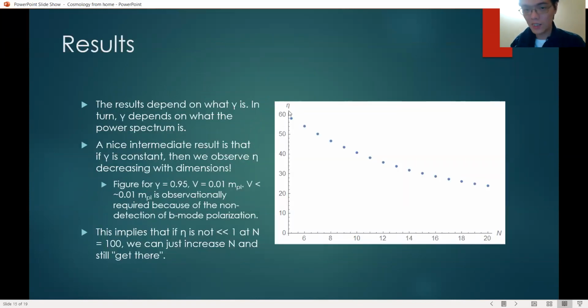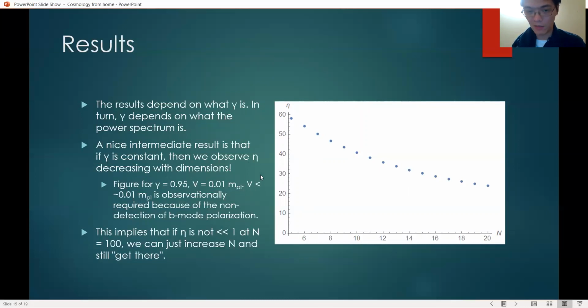So the value of eta depends on what the value of gamma is, and gamma depends on what the power spectrum is. So a nice intermediate result that we get is that if we set gamma to be a constant, then we observe eta to go down with n. So this is a figure for gamma equals 0.95 and V is equal to 0.01 Planck mass.